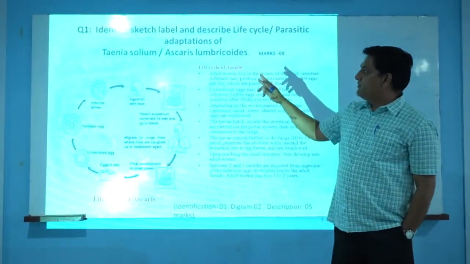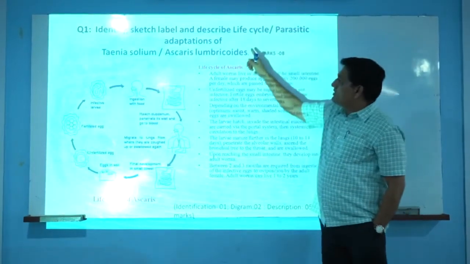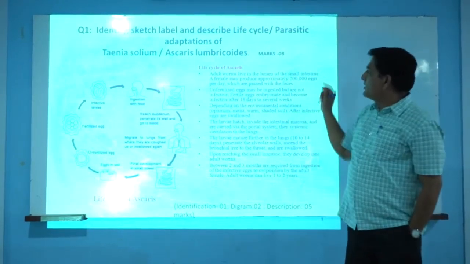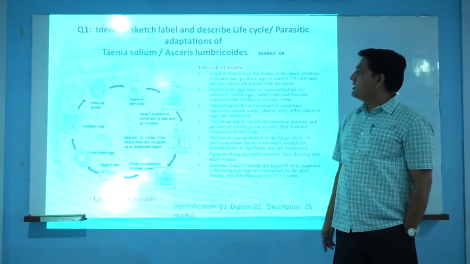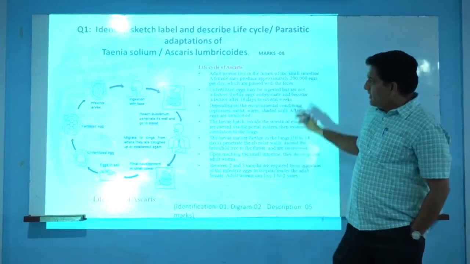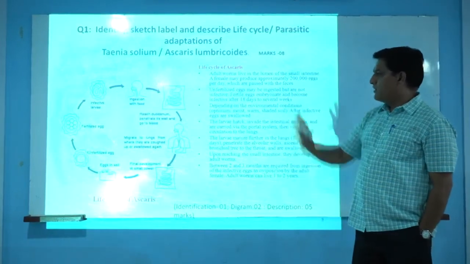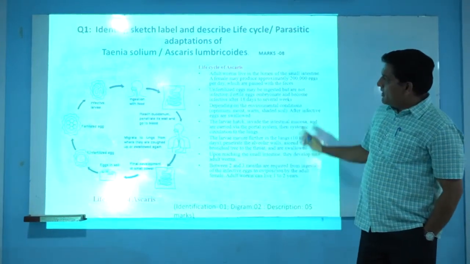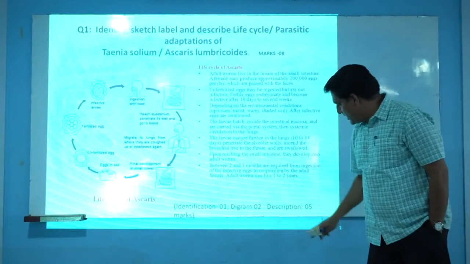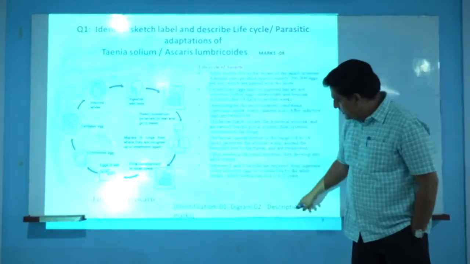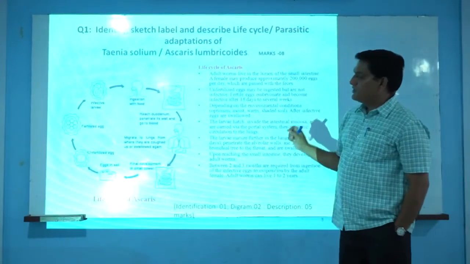This question is identify, sketch, label and describe. There are 4 options, of which one is life cycle of Ascaris, life cycle of Taenia solium, and parasitic adaptations of Ascaris, as well as parasitic adaptations of Taenia solium. This question is having 8 marks, and we have to write this question on a separate answer paper. And 8 marks are distributed like this. Identification is having 1 mark, diagram is having 2 marks, description having 5 marks, and the total is 8 marks. For that, how we can cover this question for 8 marks?